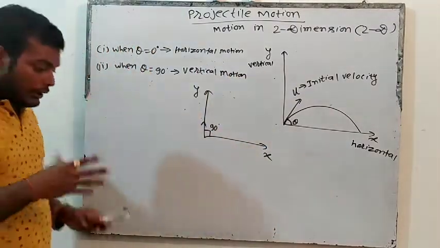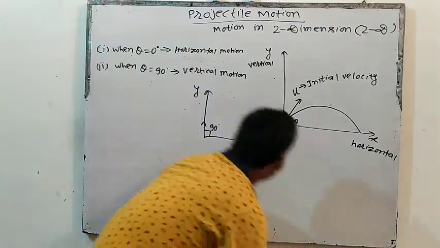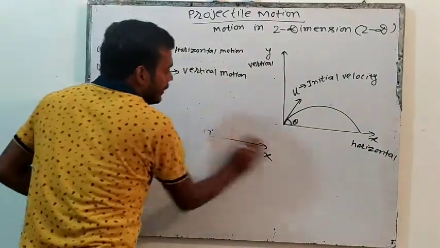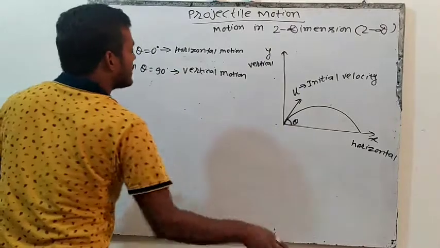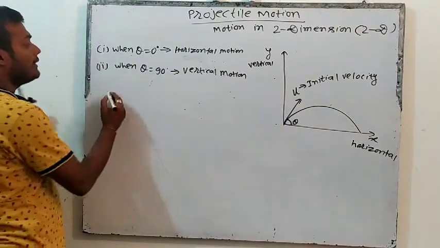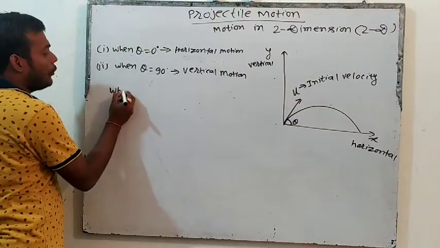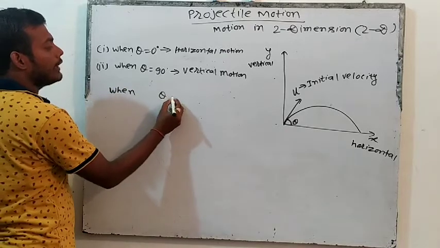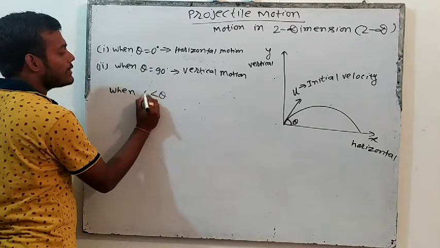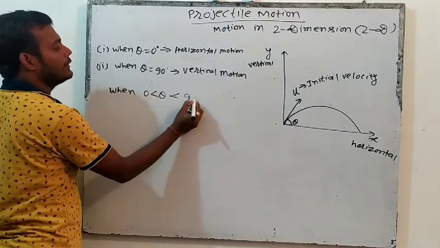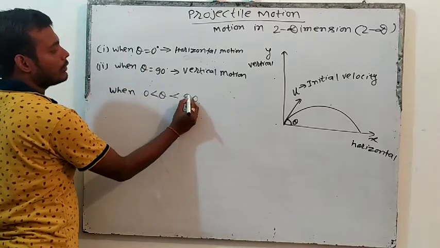Now suppose there can be a situation when theta is more than 0 and less than 90. Now see this.